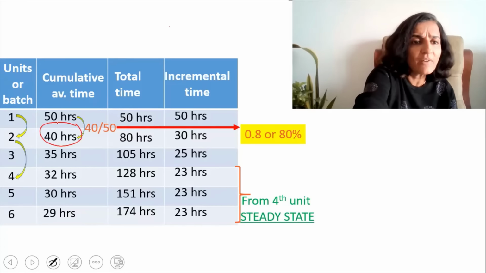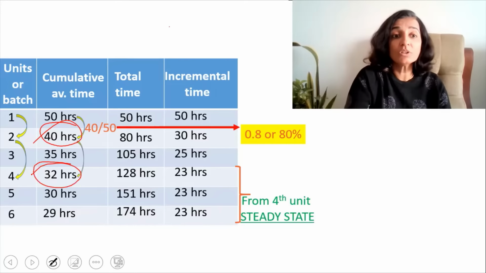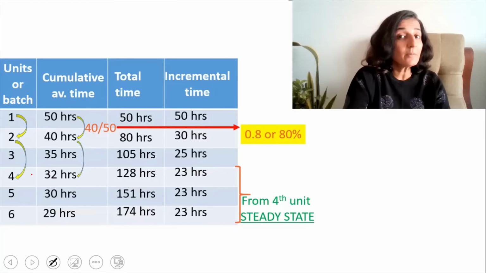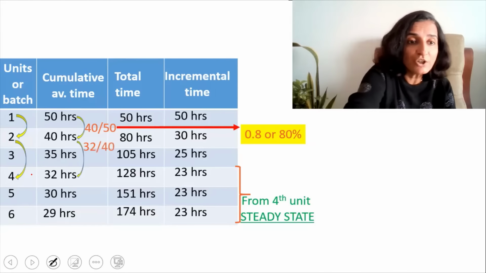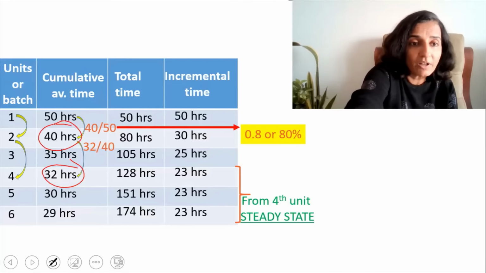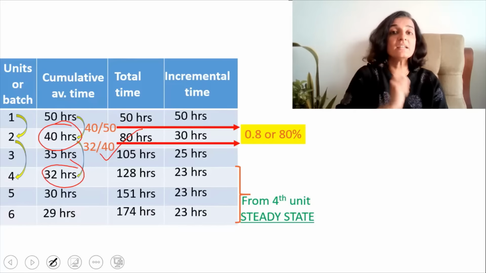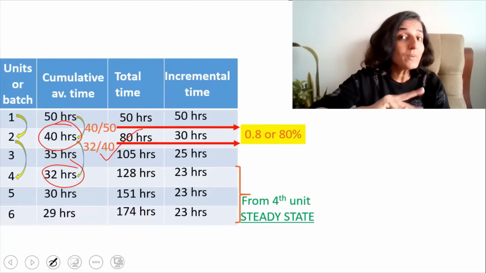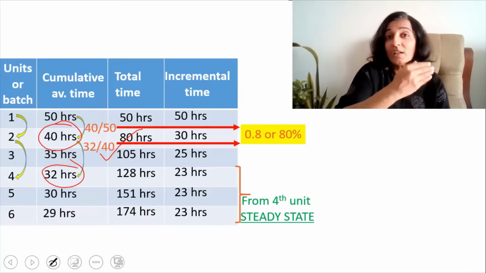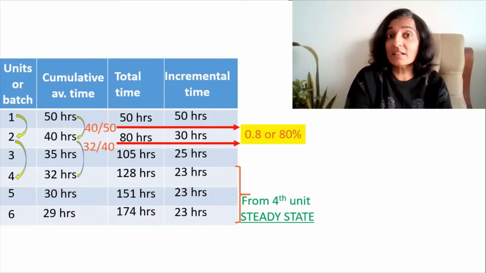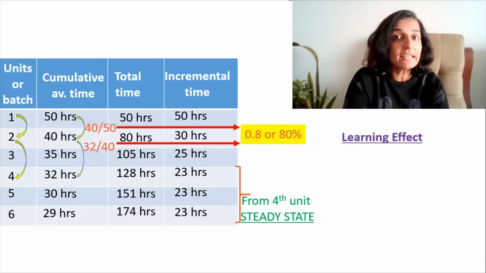The cumulative average time reduced from 40 hours to 32 hours, which means that again the percentage drop is 32 divided by 40. So that's what I've written here. That's equal to again 80%, or 0.8, which means that there is a pattern in which the cumulative average time is dropping. So this pattern is known as the learning effect.